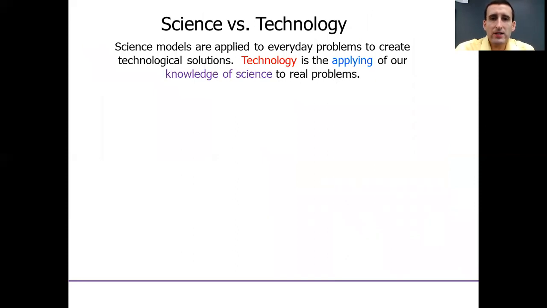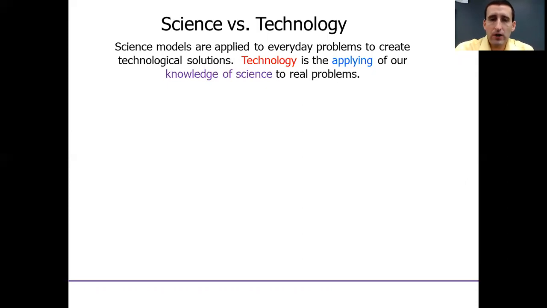So why do we care about science? Why do we care about how the world works, right? If I'm not going to be a physicist, why should I care? What do I care about all of that stuff? Well, you care because science immensely affects your life, and it affects your life through technology. So science, technology, those two words, maybe some people think they're interchangeable. They are really very closely related. As it mentions on the slide, technology is the application of our knowledge of science to real world problems.